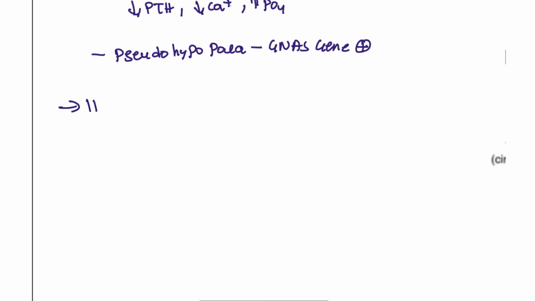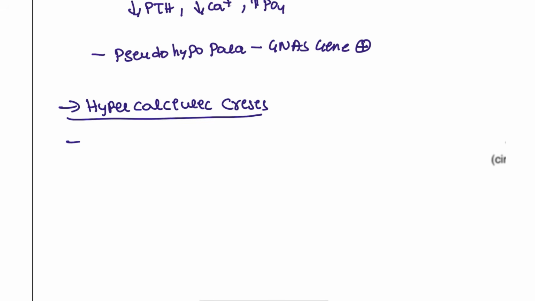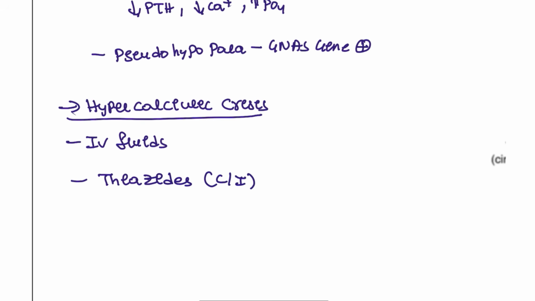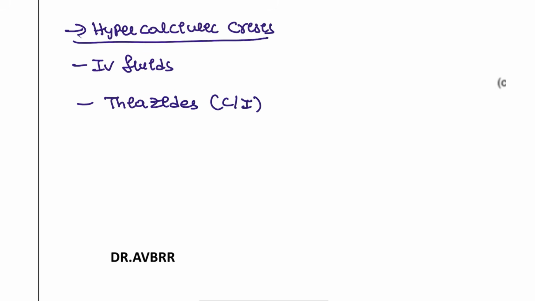If ever you see that the patient is having the hypercalcemic crisis, how are we going to treat this patient? First and foremost, you have to start the patient on IV fluids. Okay, then you have to give the thiazides for this patient. Can we give the thiazides? No. Thiazides can increase the calcium. So thiazides are contraindicated. Any drugs that are increasing the calcium, you have to remove those drugs.